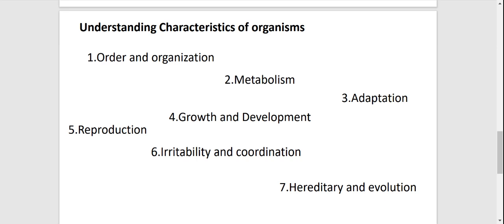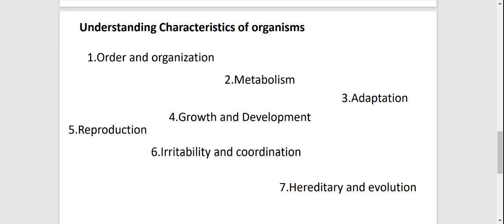And then the movement of organisms occurs as a result of irritability and coordination. In animals, this happens as a result of the coordinated efforts of the nervous system, the hormonal system, and the muscular or skeletal systems. A combination of these occurs in order to perform irritability and coordination.